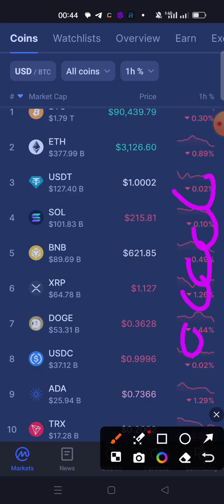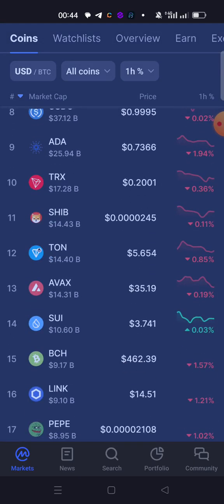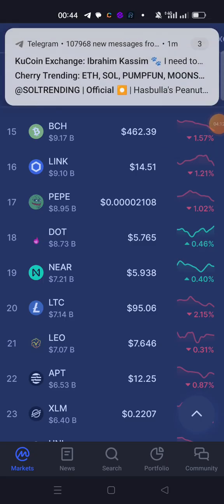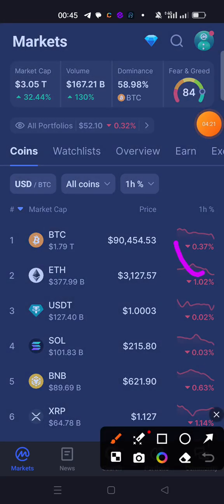So just Bitcoin controls major moves of the market. When Bitcoin rises, most of the coins ride along. While if Bitcoin is falling in a smaller sense, most of the coins fall in a larger quantity. That's why they are called altcoins and meme coins. You can see Litecoin fell -2%, while Bitcoin fell only -0%, not up to 1. So Bitcoin is the king of coins, the one that is leading the market. So wherever Bitcoin goes, most of the coins follow.